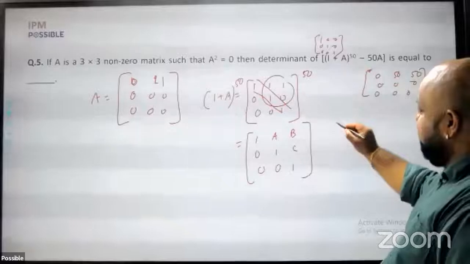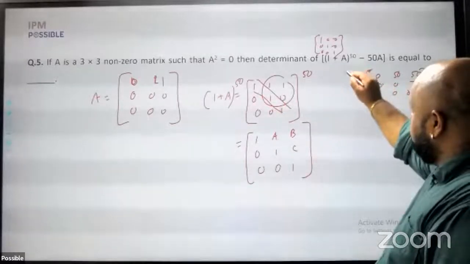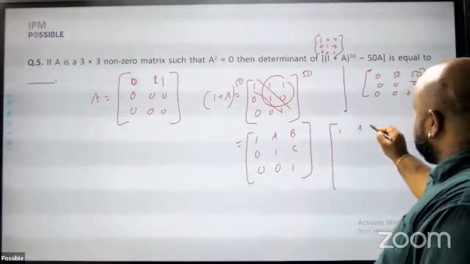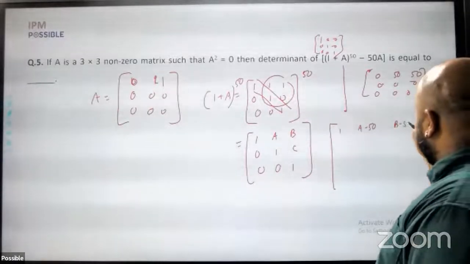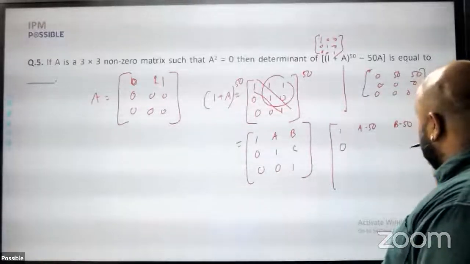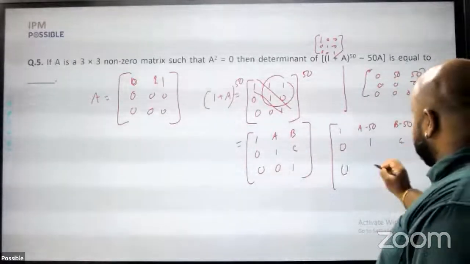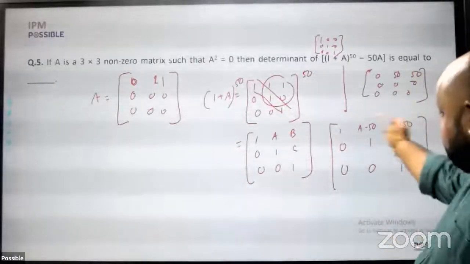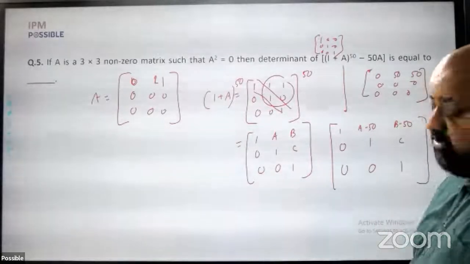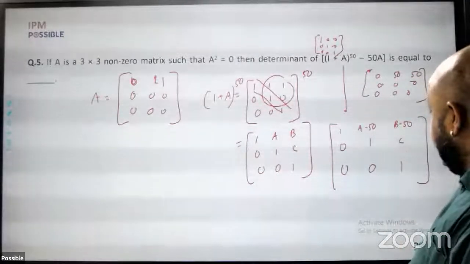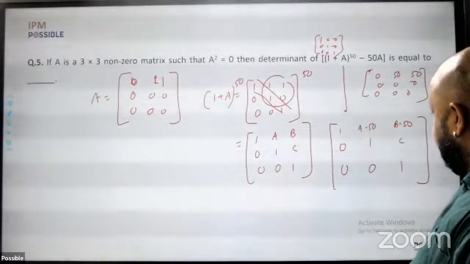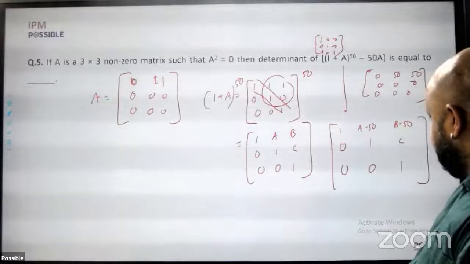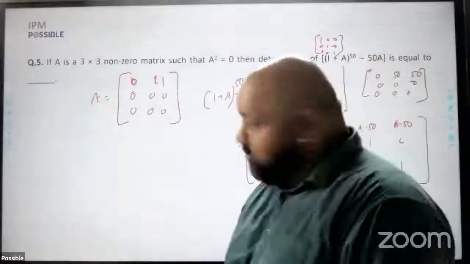So for the given equation, if you subtract these two, this becomes 1, a minus 50, b minus 50, 0, 1, c, 0, 0, 1. We have to find the determinant of this matrix. Clearly, the determinant of this matrix would be 1.